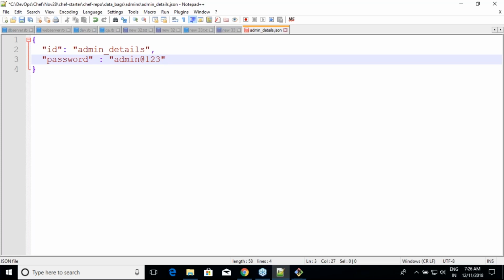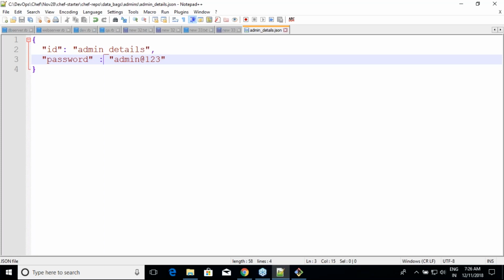So the only thing which I've changed in the JSON file is in Ruby hash, we used to write something like this. Now I'm just replacing that big comma with colon. That's it. That becomes JSON. Right? Rest of all are exactly the same things. Remember, we need to have a key called ID, and there needs to be one more, any other key for that matter.